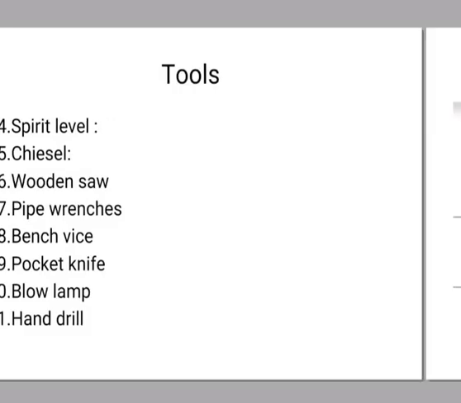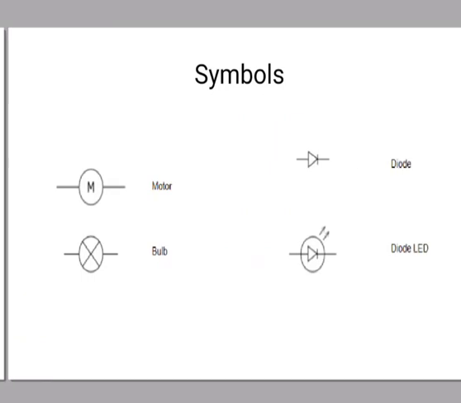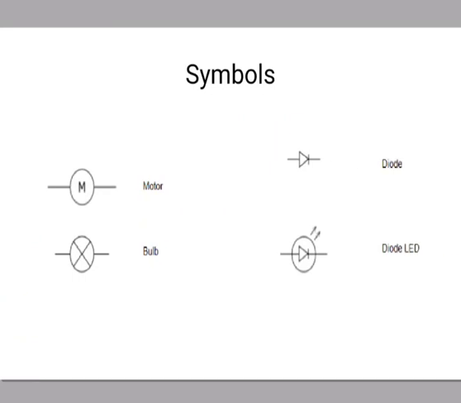Then we have to see the different types of symbols used in the industries, because we have to know the different types of symbols whenever we have to work in the industry. First one is the earthing or ground symbol. Then antenna symbol is shown here. Then battery. Then DC source is present. Fuse symbol is shown. Indicator, inductor. Then transformer symbol is shown here. Coaxial plug is shown. Symbol of switch is shown here. Resistor, capacitor. Then we have to know the symbol of motor, bulb, diode, and LED diode.